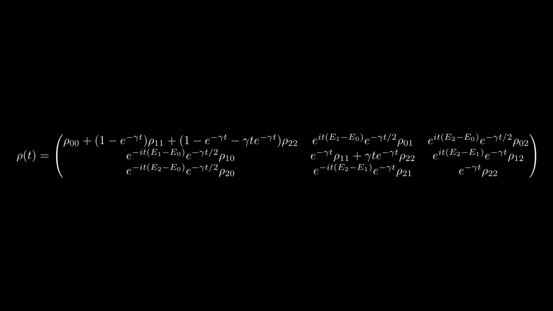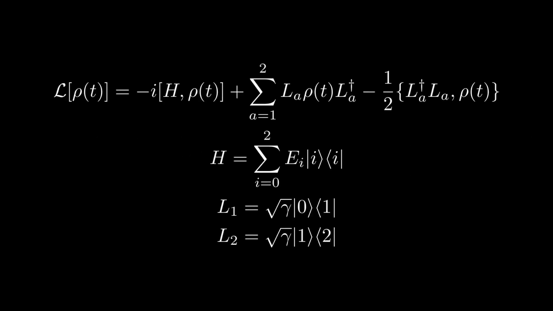Furthermore, for rho 11 of t, we have this linear times exponential term here, in addition to a traditional exponential decay. This represents the decay from 2 to 1, which will increase the amplitude of 1 in the short time limit before the 1 to 0 decays occur. This is one nice trick to solve the system analytically, but for more complicated problems, this can become somewhat tedious, or even flat out impossible. In this case, it's better to rely upon numerical techniques.